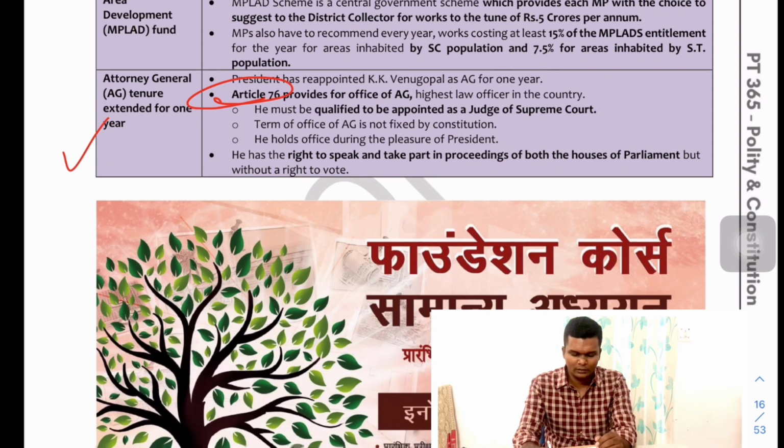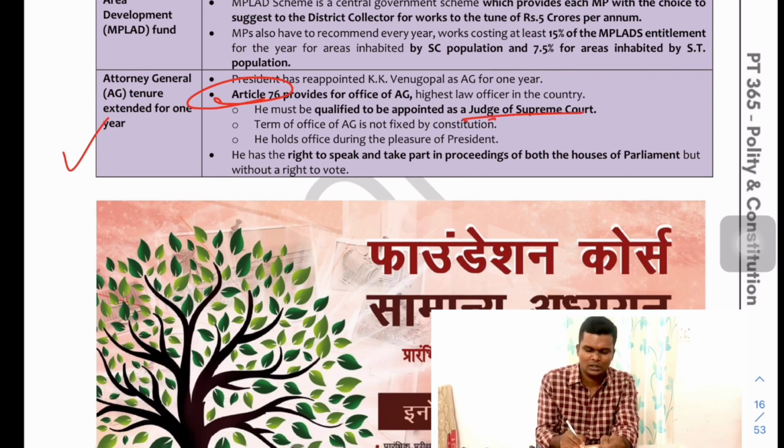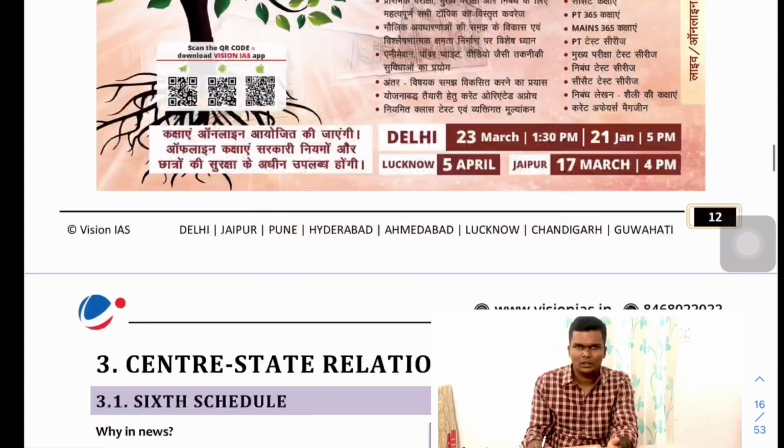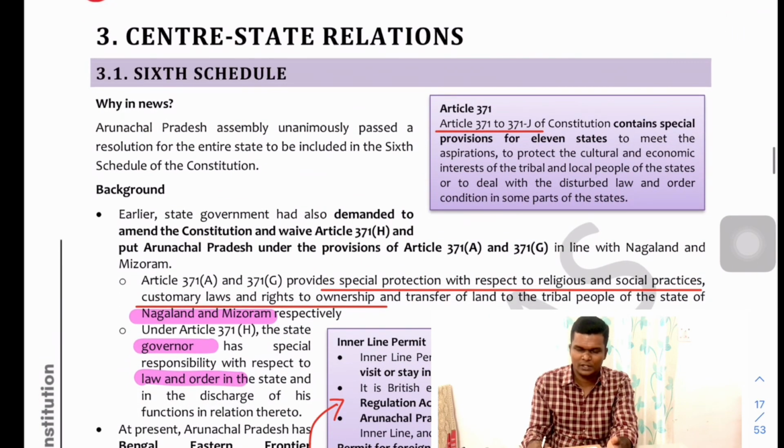Okay. And then there is an appointment of the Attorney General for one more year. His provision, qualification, tenure and everything is given under Article 76. He is to be qualified as a judge of the Supreme Court, and the term is not fixed. As we have seen just now, I have told it is extended for a year. He holds the office during the pleasure of the President, and he can participate in the discussions of the houses, although he does not have the right to vote.